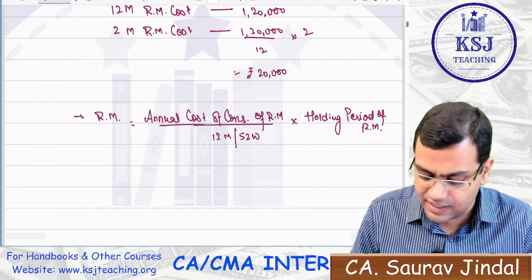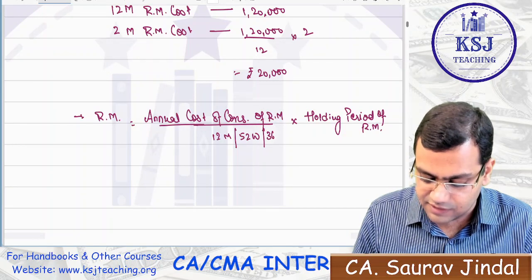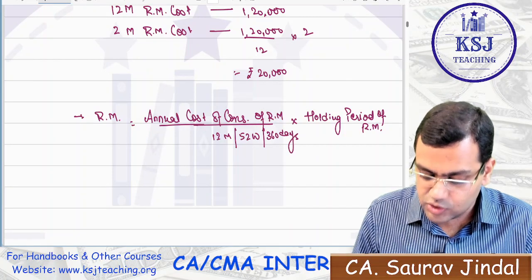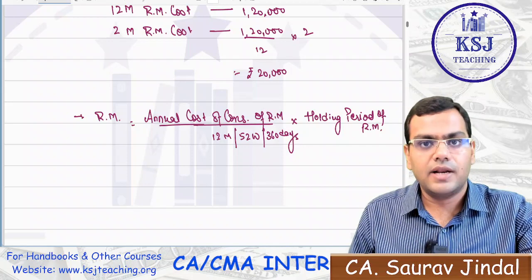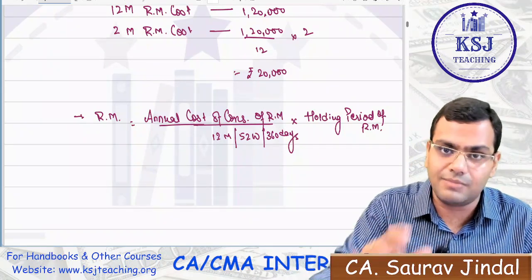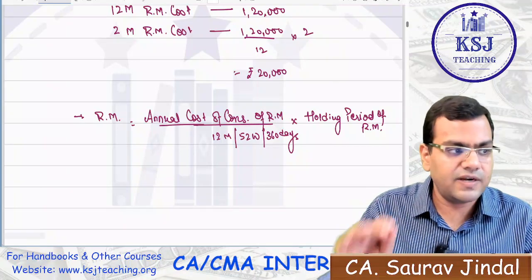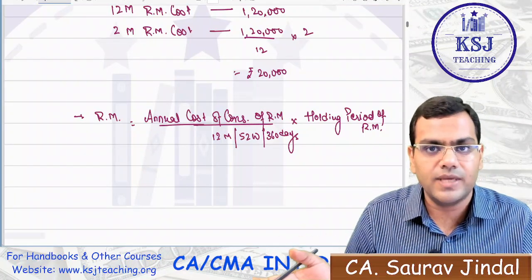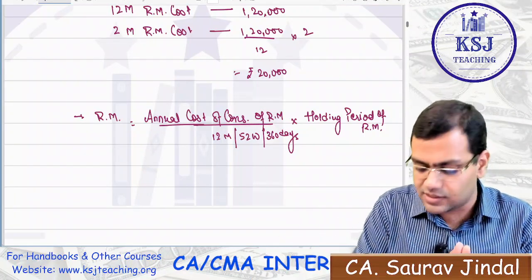If it is given in days, you can take it as 360 or 365 days. So that depends upon the question, right? In the question, how the holding period is given to you. If it is given in months, take 12 months. If it is given in weeks, take 52 weeks. If it is given in days, take it as 360 days.